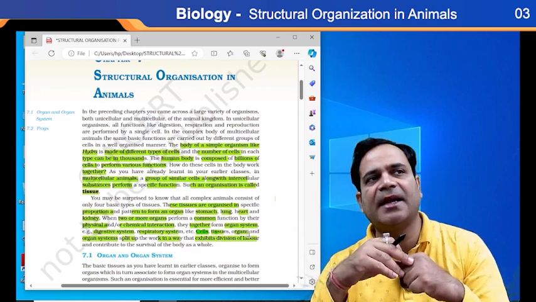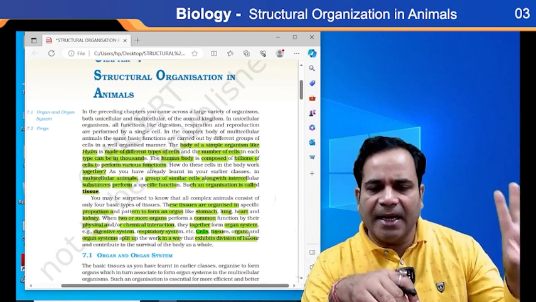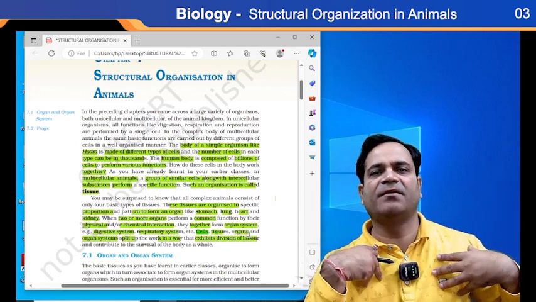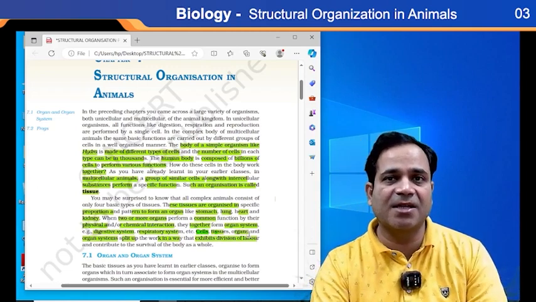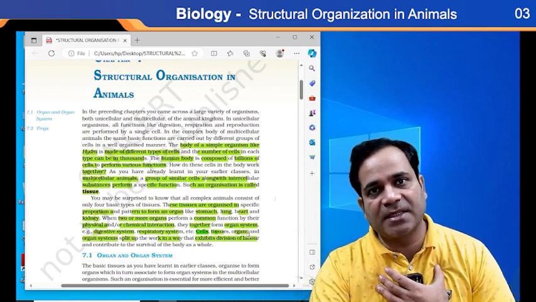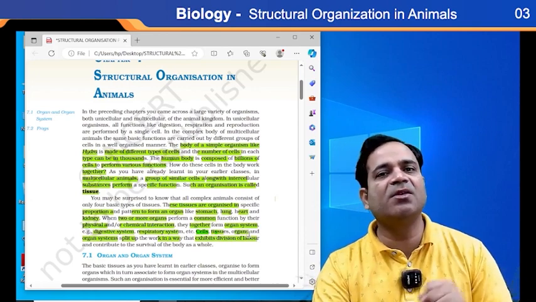Here I'm saying that each and every organ performs a definite function, and whatever function is performed within our body, they are all responsible for their own. Yes or no? So the heart's main function is to what? To pump the blood. Clear? So here the heart is only responsible to pump the blood.